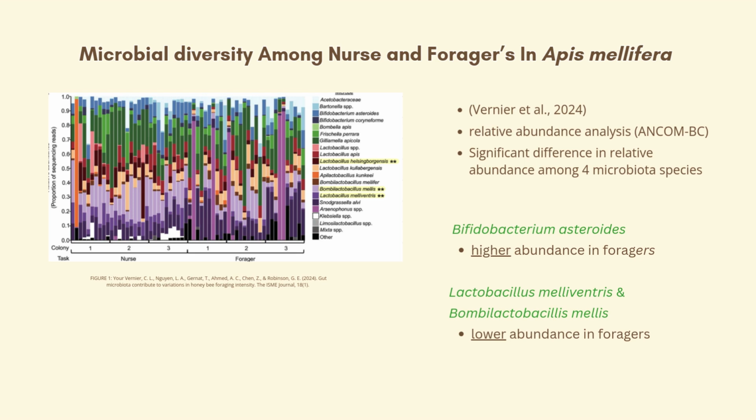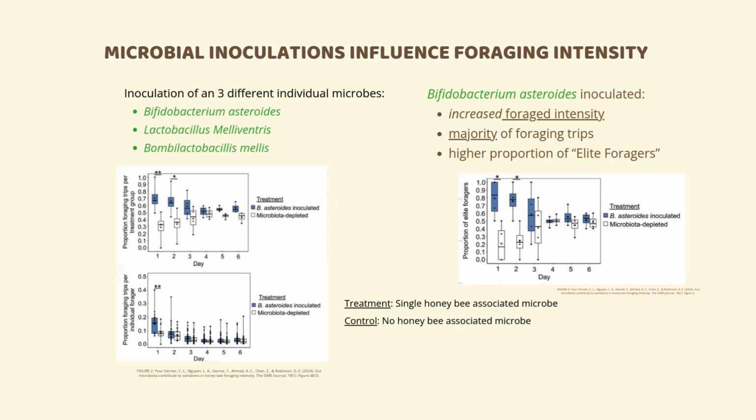The diversity of microbiota seen in foragers compared to nurse bees shows how variations in microbe abundance can play roles in the division of labor. The researchers then used this knowledge and went on to analyze the way that microbial communities of honeybees influence their foraging intensity. The scientists went on to test the influence of three individual microbes on honeybee foraging intensity behaviors.